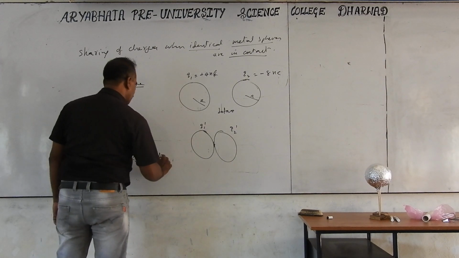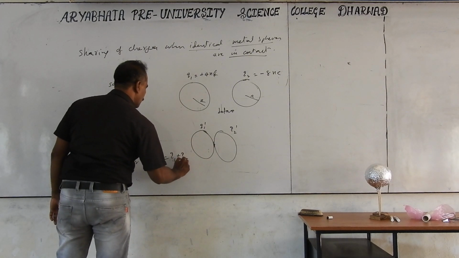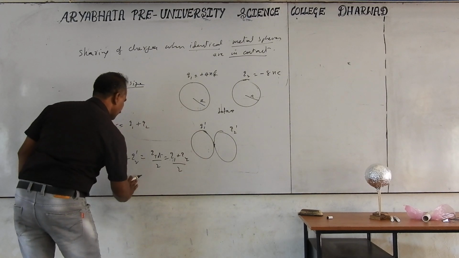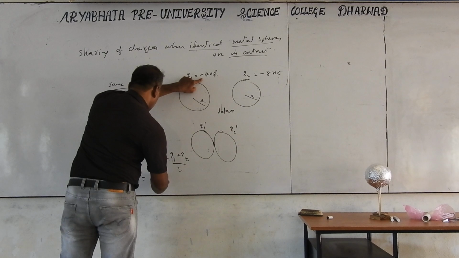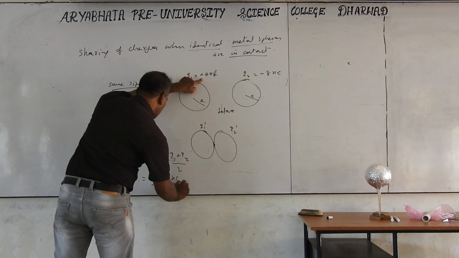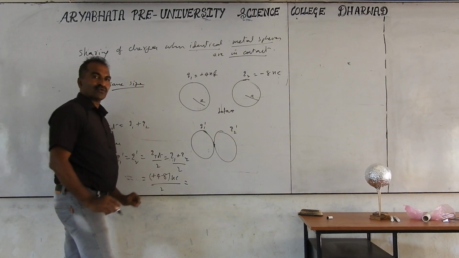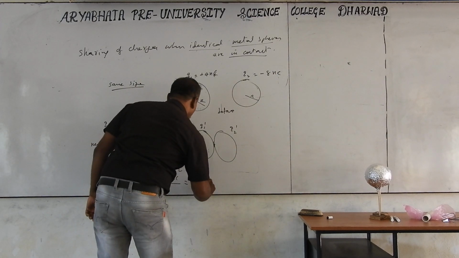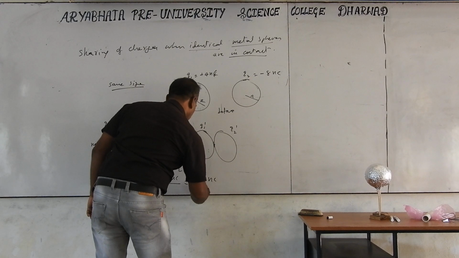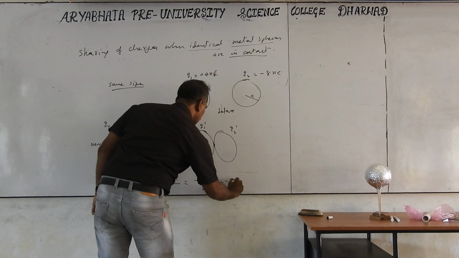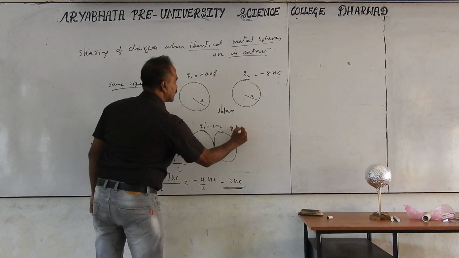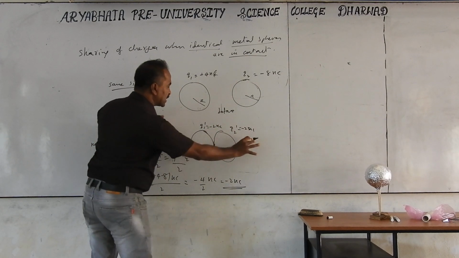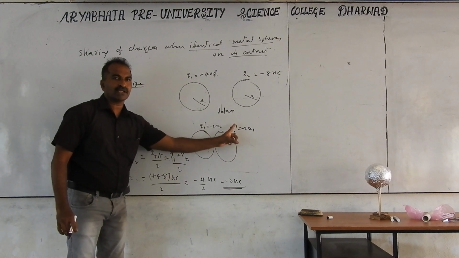Which is nothing but Q1 plus Q2 by 2, which is plus 4 minus 8 nanocoulombs by 2. How much will it be? 4 minus 8 is minus 4. This becomes minus 4 nanocoulombs by 2, which is minus 2 nanocoulombs, the result. That means both will have minus 2 nanocoulombs. If you separate these two, the charge remains minus 2, minus 2.